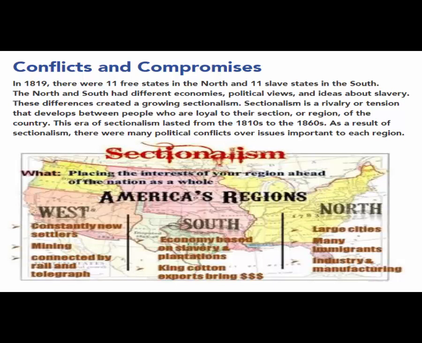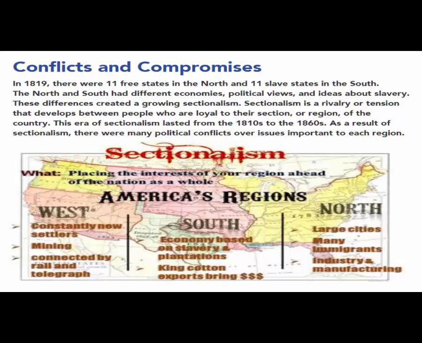So now we can answer a couple of questions. Question 1. In 1819, what was the balance between the number of free states and slave states? Well, there were 11 free and 11 slave, so nice and balanced. Question 2. What three things led to a growing sectionalism between the North and South? Well, the three things were they had different economies, they had different political views, and they had different ideas about slavery.